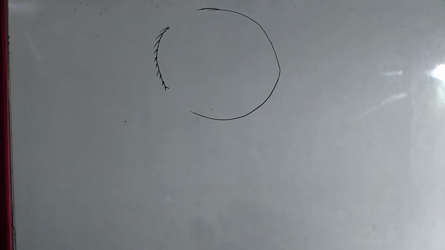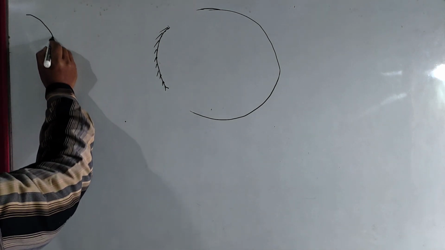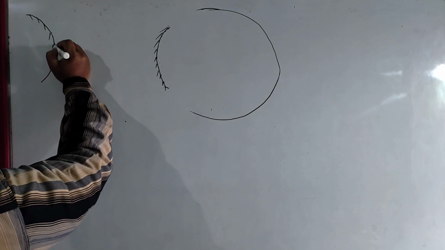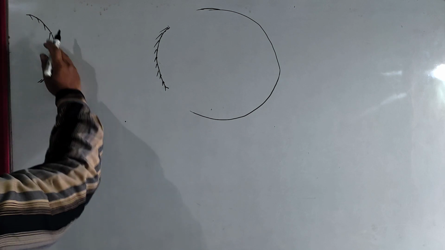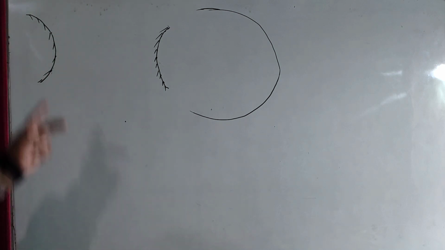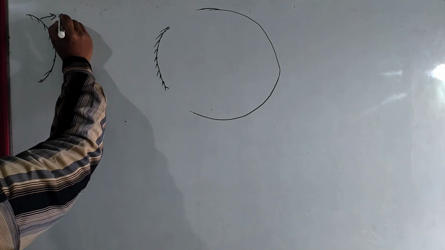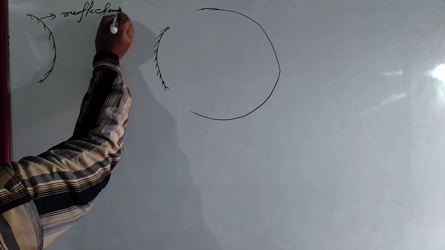Now draw it separately. Suppose this one is the mirror, and here which one is the reflecting side? This bulge part is the reflecting side.